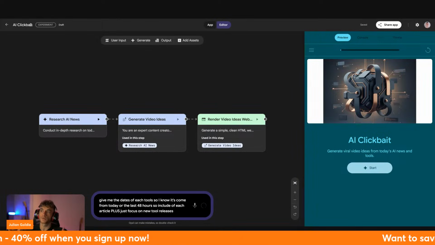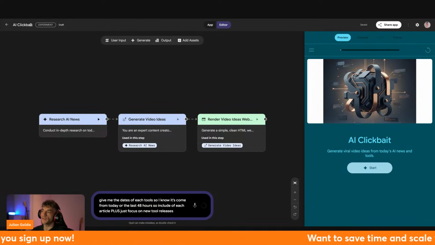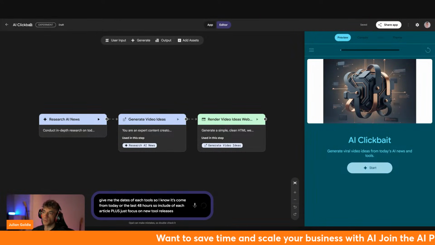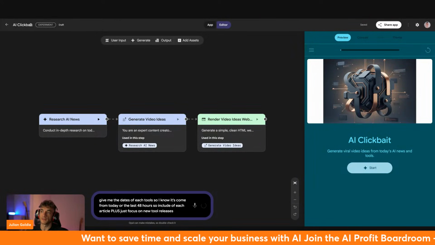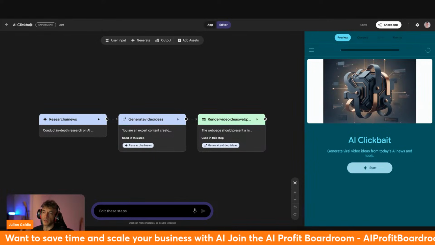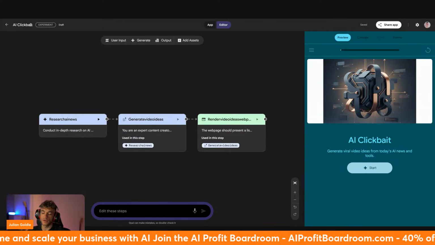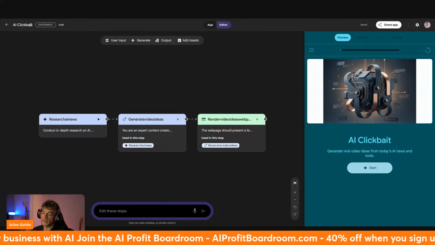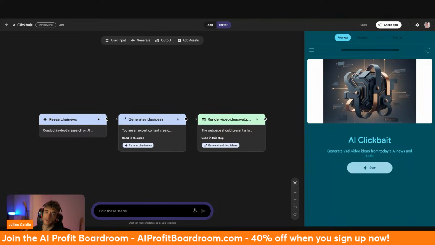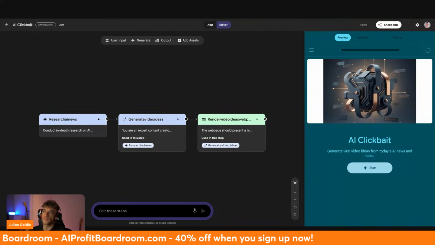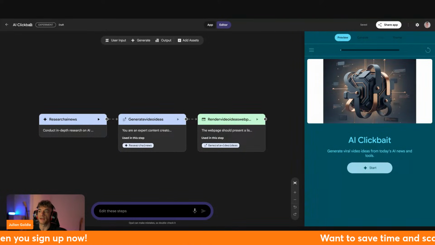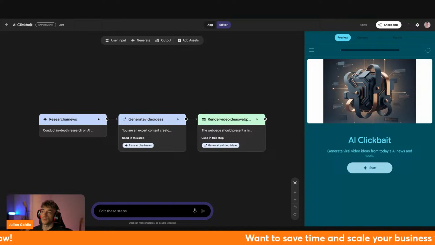Then Google dropped Opal in July 2025. And at first I thought, this is just another toy, right? It's just another shiny object. But when I tried it, something clicked. For example, today, if I say, okay, build me an app that searches the latest AI news, comes up with video ideas, and automates something that would usually take about 15 to 30 minutes a day, you can easily do that. 30 seconds later, it's done, right? A few minutes later, it's done, working and ready to use. And that's when I knew that everything had changed.